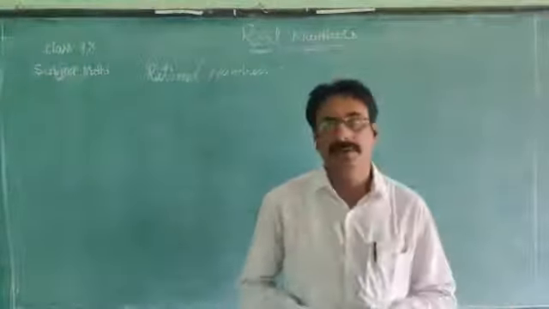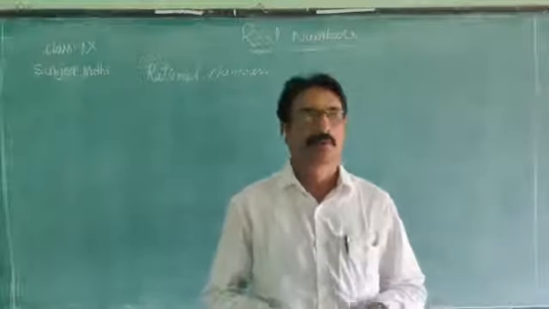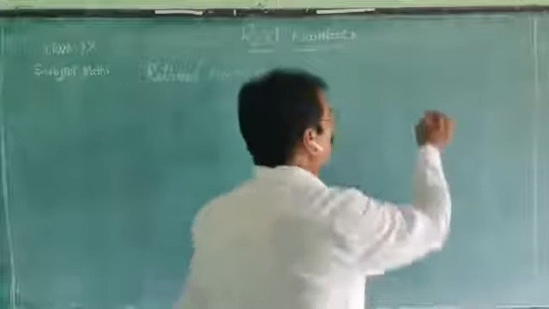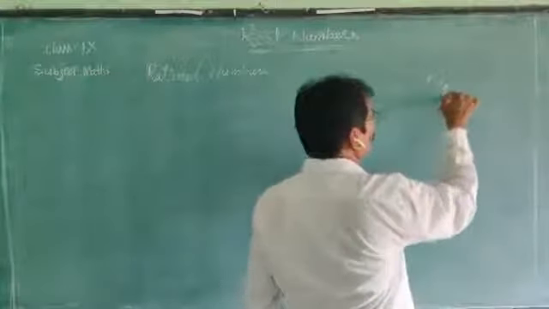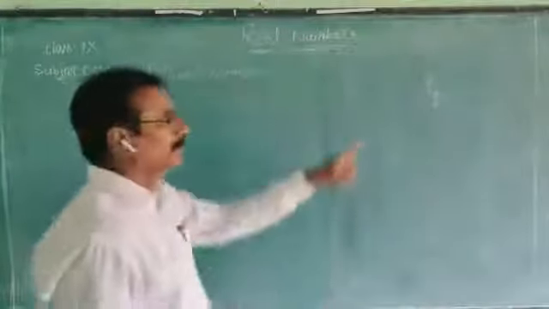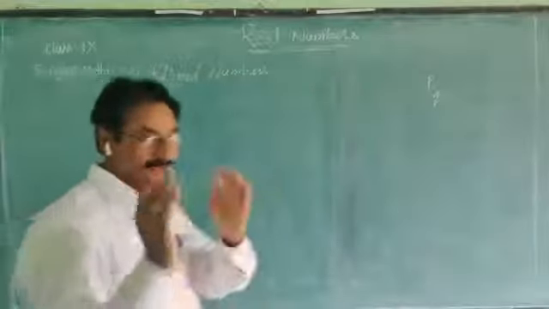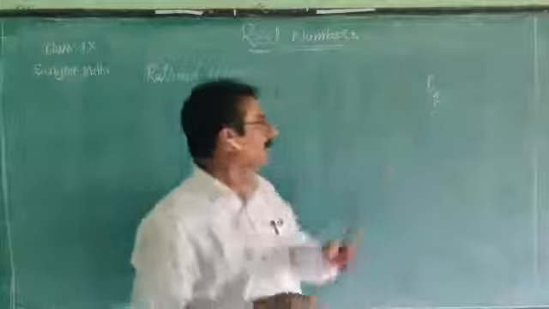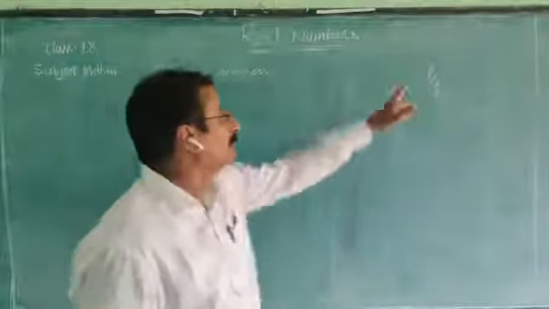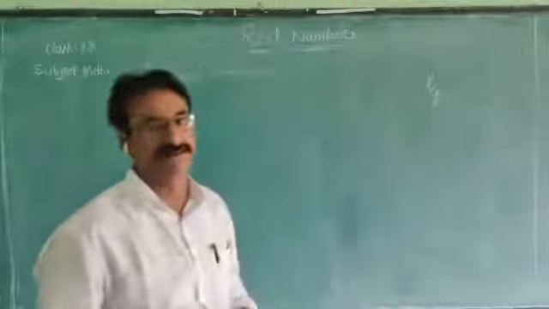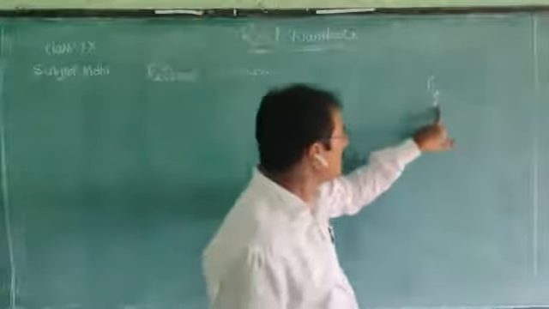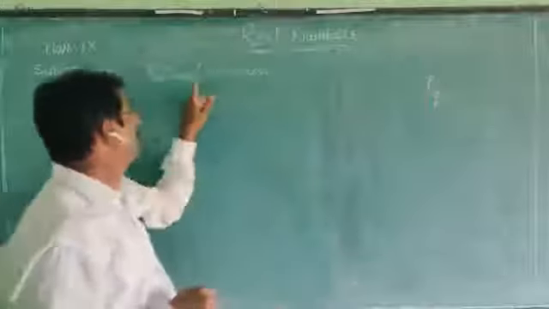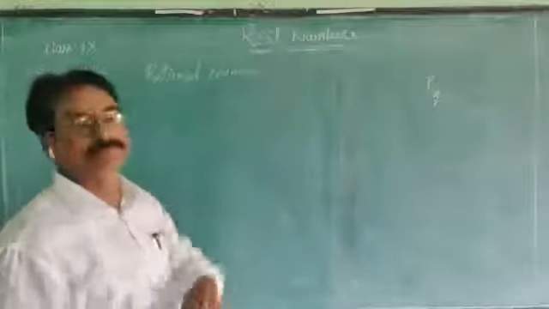A number which can be written or expressed in the form of p by q. What is that form? P by q. A number which can be expressed in the form of p by q, where p and q are integers and q is not equal to 0, is called a rational number.